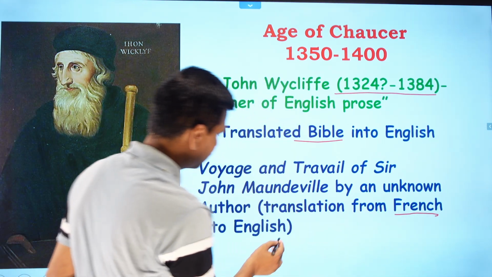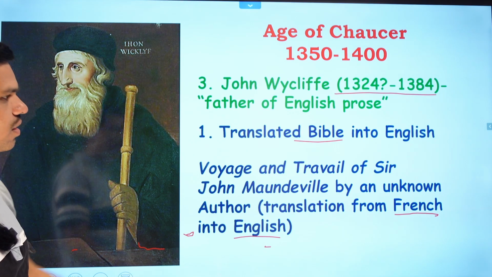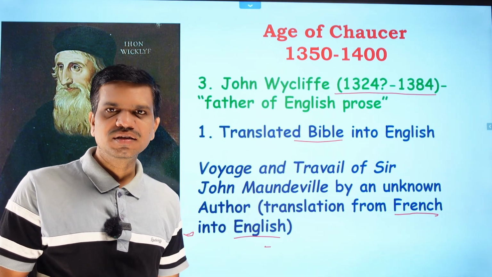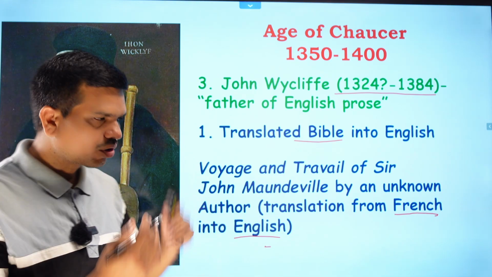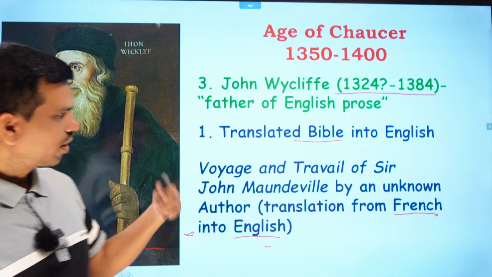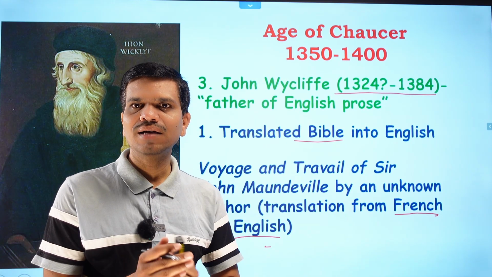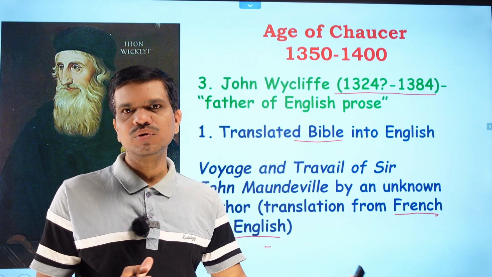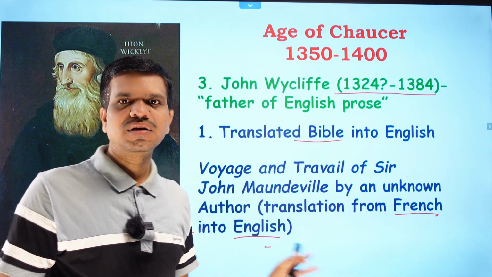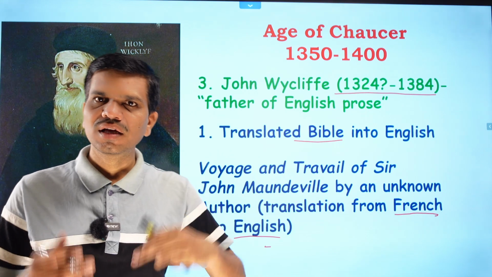Now you can see this is translated into English, and this is also a very famous poem in the Middle English period, and many scholars have drawn their material from this poem. And next we came to know that this poem has reached the households of England, but this poem is of French origin. It is translated into English, but who translated it we don't know.